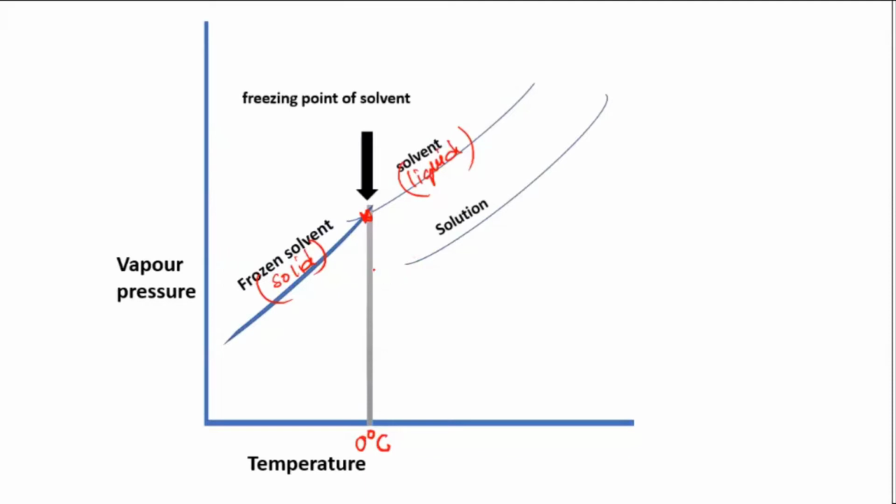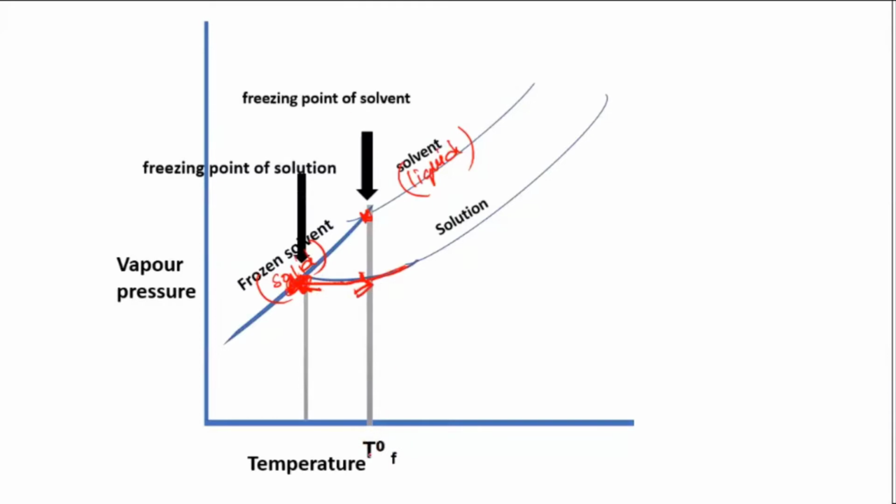Okay, so if you want to freeze them, if you want to convert them into a solid, then you have to decrease the temperature. You can see here we have to decrease this much amount of temperature. This is the decrease which we should do. Then finally they will come and meet at this point and get converted into a solid. So that point will be the freezing point of the solution.